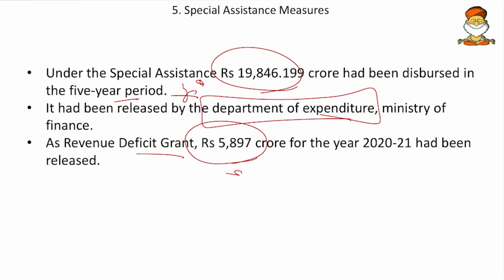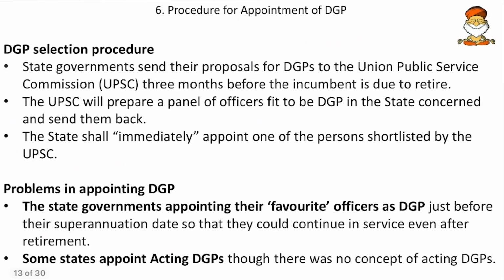So what is this revenue deficit grant? Friends, once the Finance Commission devolves, after devolution of all the funds, it will see whichever states have got less funds compared to others. So that means there is no parity between the revenue that the state has generated and the allocation it has got. So this is called the revenue deficit grant. So in the aftermath of allocation, some additional grants are given to various states, and Andhra Pradesh has been given this 5,800 crores. So remember this revenue deficit grant here.